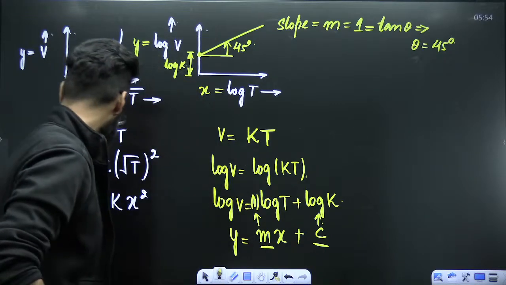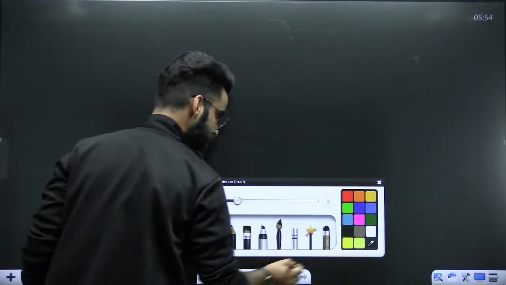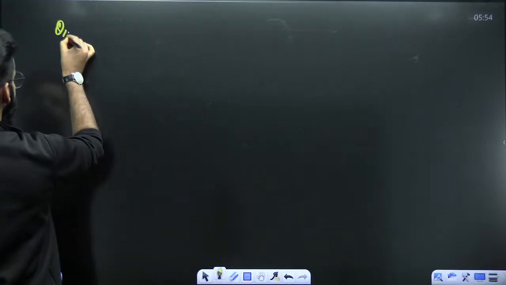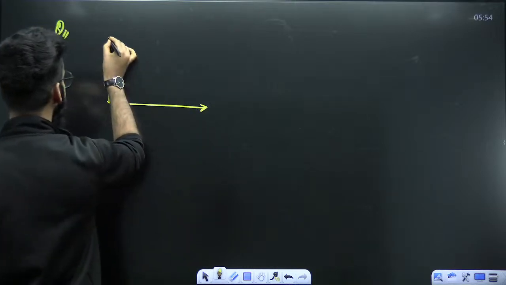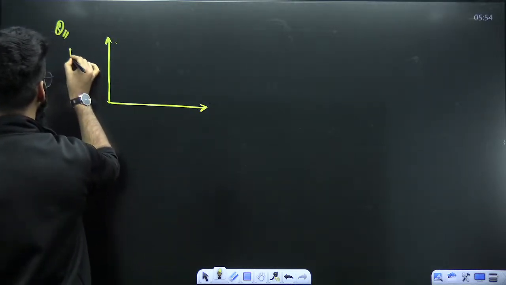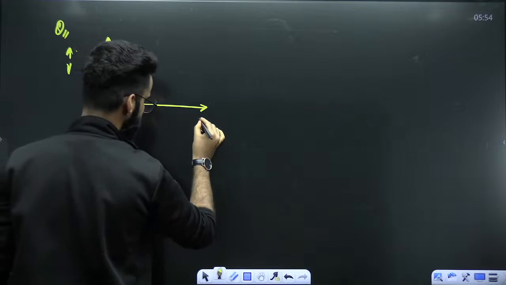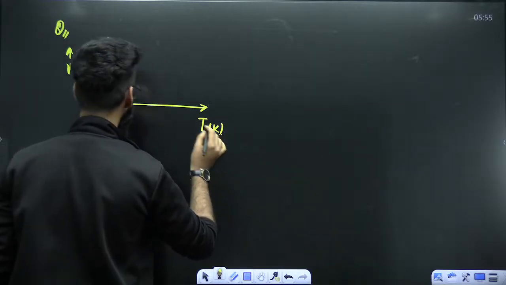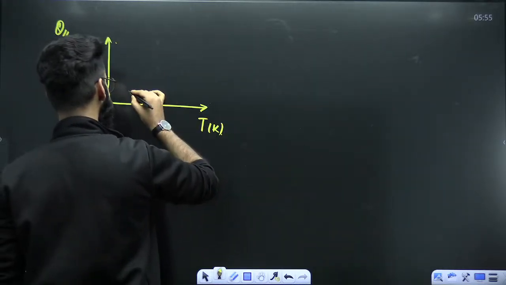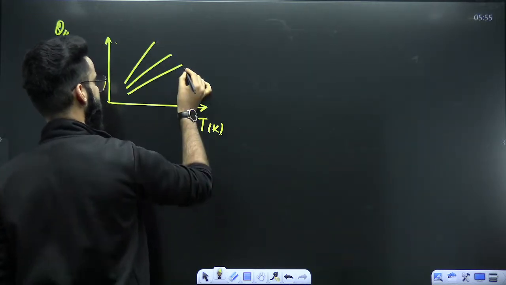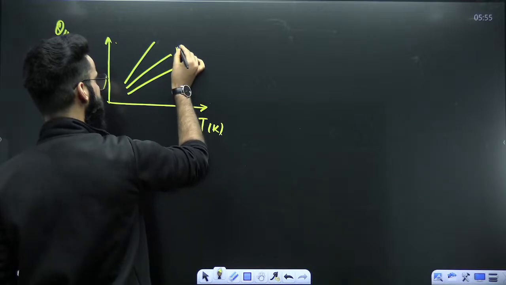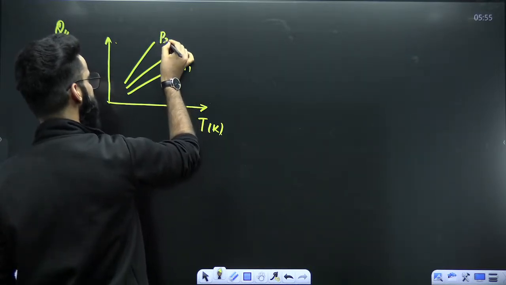Now, people, I can ask you a question here, which you should be able to solve at least. I can ask you a graphical question over here. Okay? I'm plotting a few graphs between volume and temperature in Kelvin. The graphs are like this. Straight lines, first straight line, second straight line, third straight line. This was made at pressure P1, this was made at pressure P2, this was made at pressure P3.